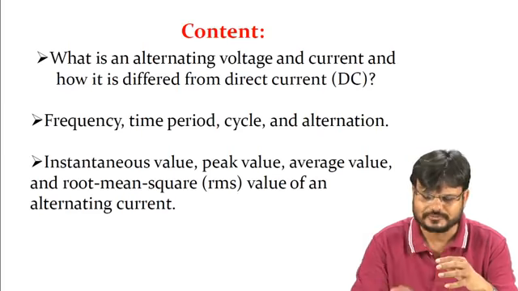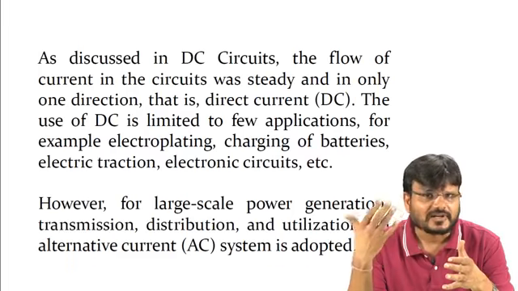There are some advantages of AC over DC. Suppose you are generating voltage at 11 kV, and there is 110 megawatt power. You have to transmit this power from the generating station to the consumer side.